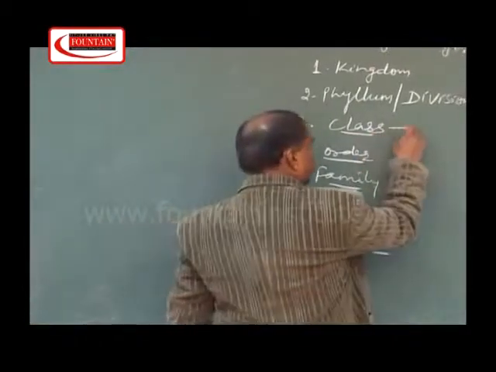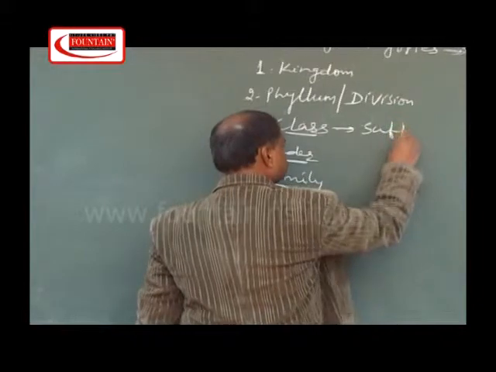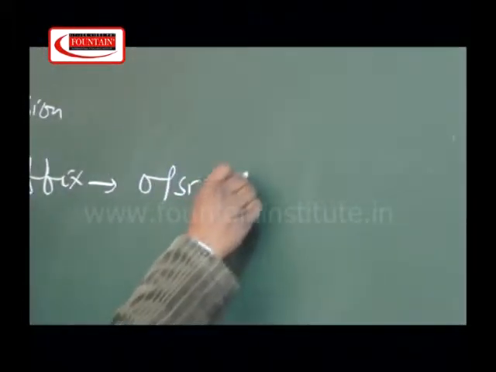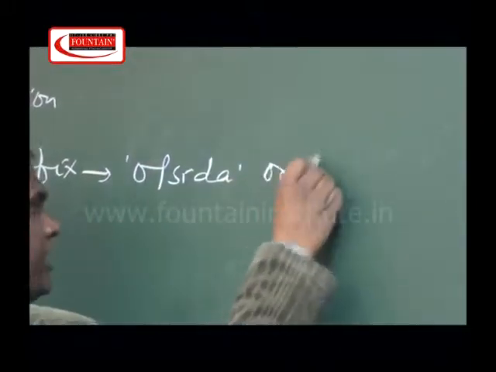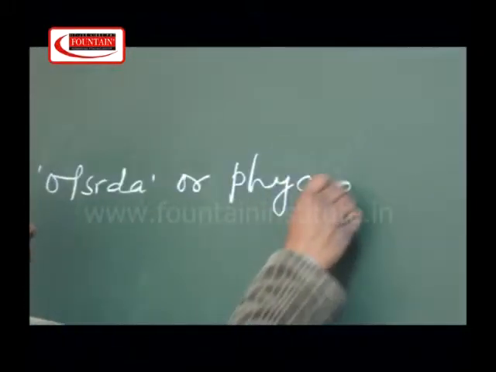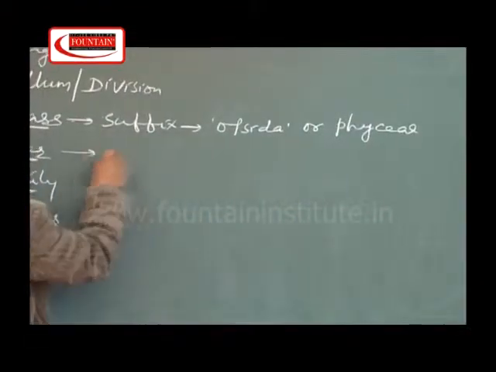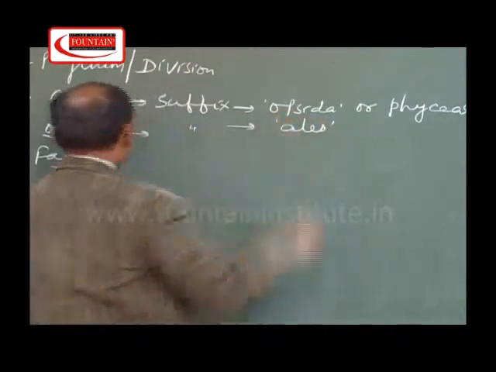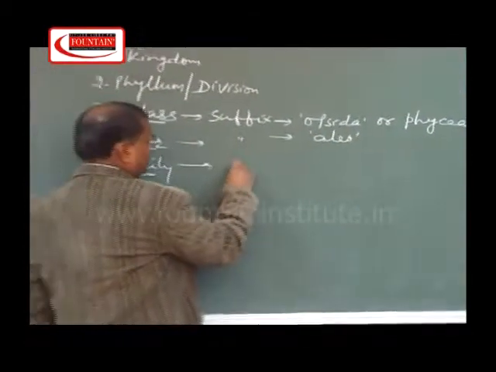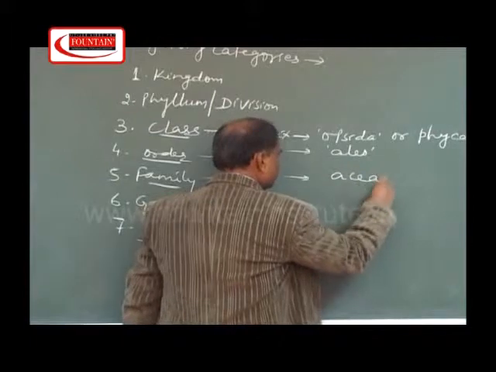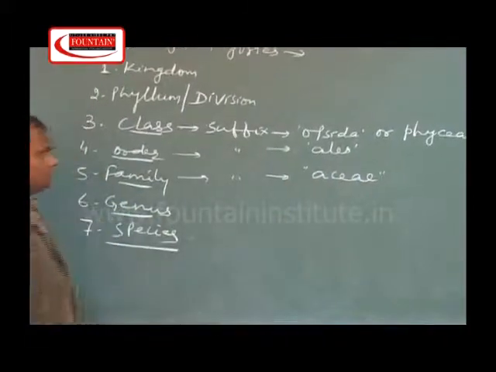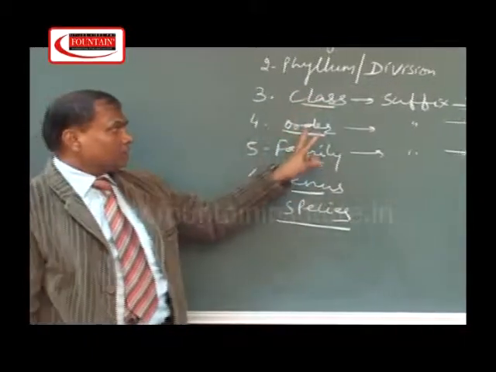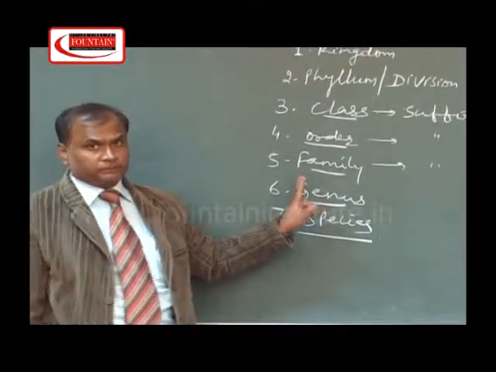For class, the ending word, that is the suffix, is Opsida or Phyceae. For order, the suffix is ales. For family, the ending word suffix is aceae. These are some of the important ending words for class, order and family.